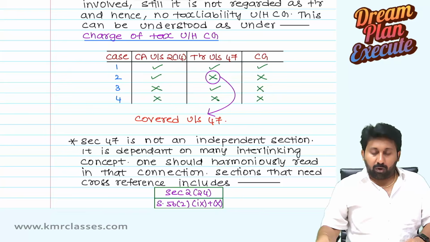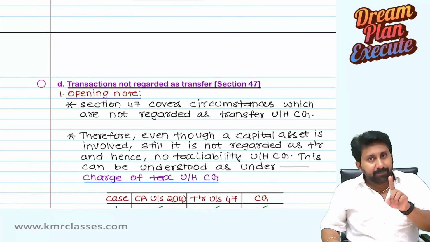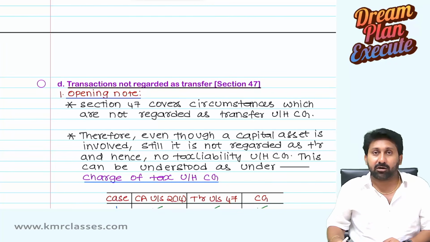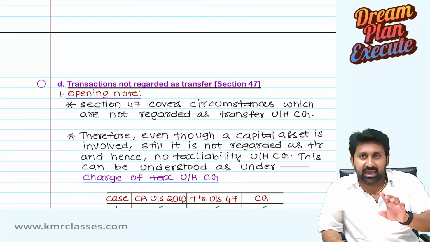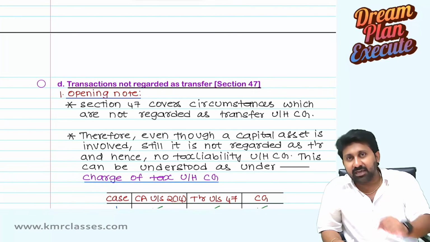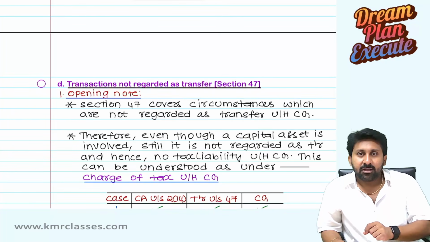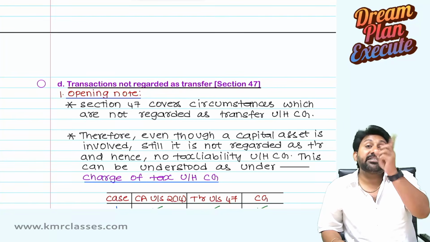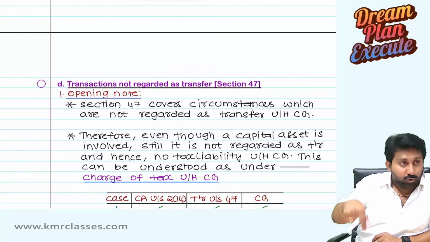So, what is the significance of this section 47? There is a capital asset here, but there is no transfer that is involved. Transfer includes a sale, exchange, relinquishment of any asset or extinguishment, compulsory acquisition. Like that, so many things are given. That is what a transfer is. Transfer includes them. Transfer excludes these.